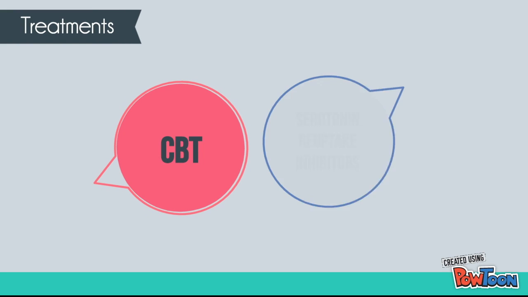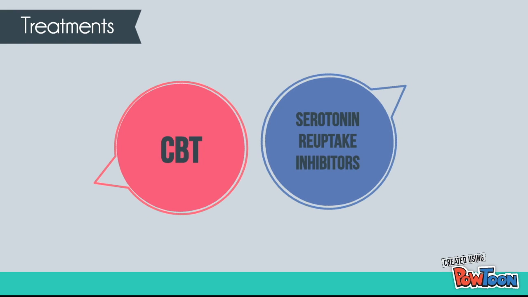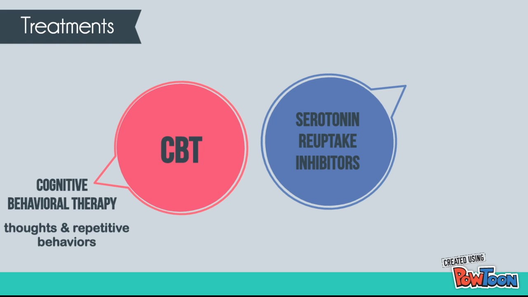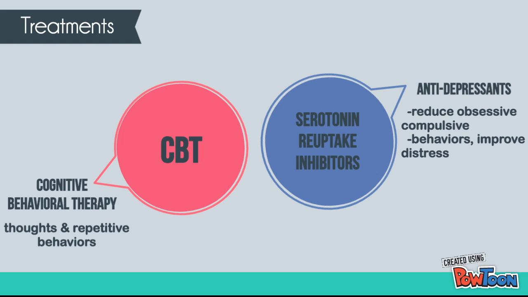There are two primary treatments for body dysmorphic disorder. One is CBT and the other is serotonin reuptake inhibitors. CBT, or cognitive behavioral therapy, focuses on the thoughts and repetitive behaviors triggered by BDD, such as excessive attention to small details of the patient's appearance. Before a patient is referred to therapy, they are likely to be prescribed serotonin reuptake inhibitors, a form of antidepressants. This helps to reduce anger and suicidal thoughts that come along with BDD and improve daily function.